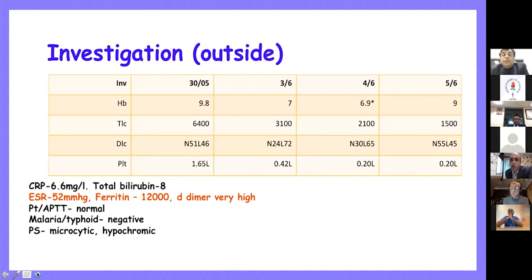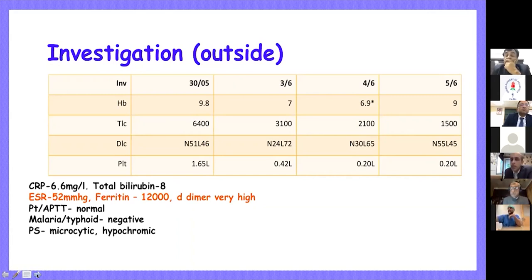You can see the COVID peak had just happened in India. And everybody and anybody, any child who was getting admitted in the hospital was suspected to have MISC. So, look at the counts here. The counts are low, but look, ferritin is high, D-dimer was high, ESR was high. And when you see all these features, and especially as MISC was the leading diagnosis for every patient at that point of time, rightly so, MISC was kept as one of the differentials in this patient.